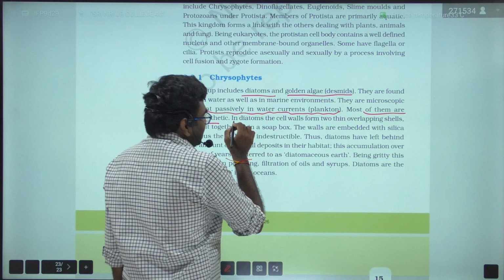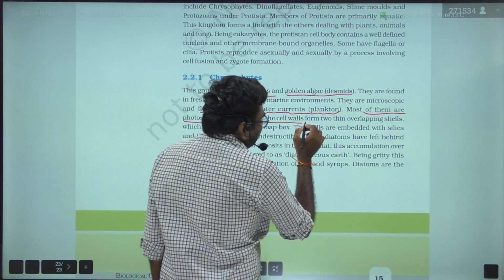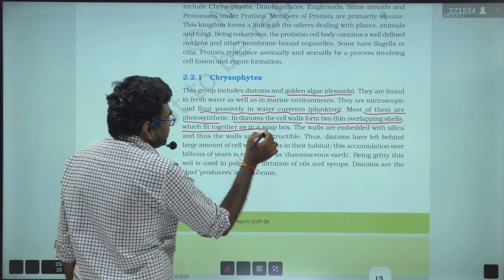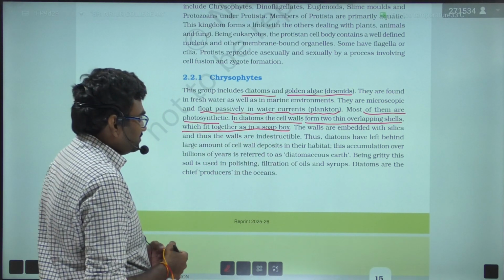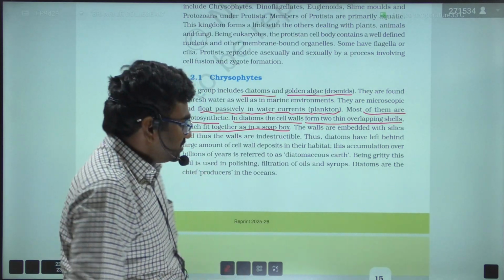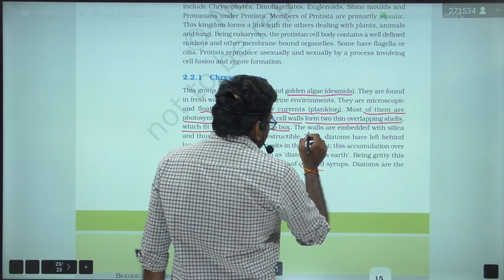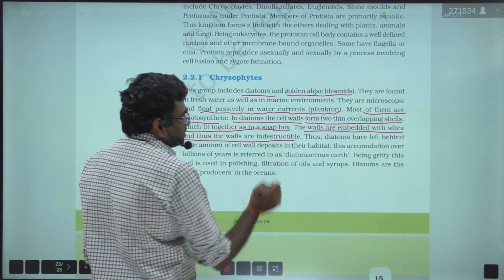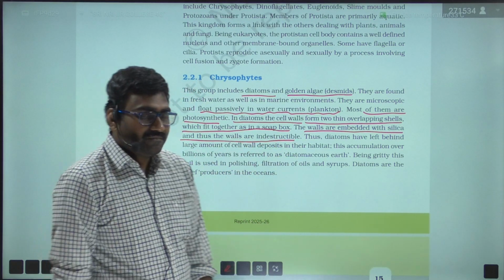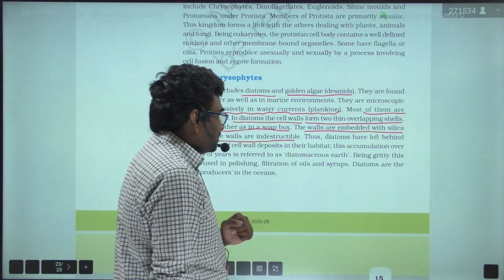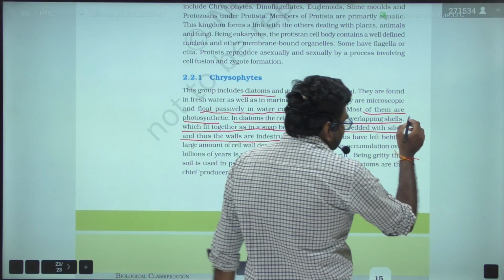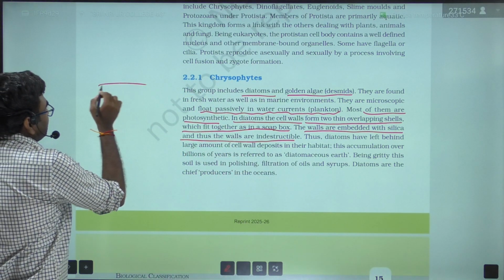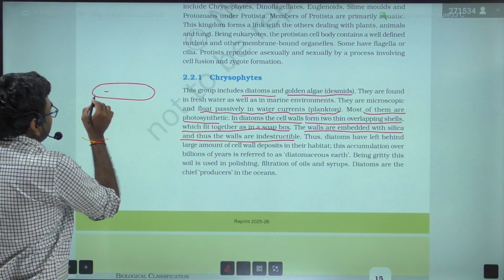In diatoms, the cell wall forms 2 thin overlapping shells which fit together as in a soap box. The walls are embedded with silica, and thus the walls are indestructible. The two thin overlapping shells are the epitheca and hypotheca.